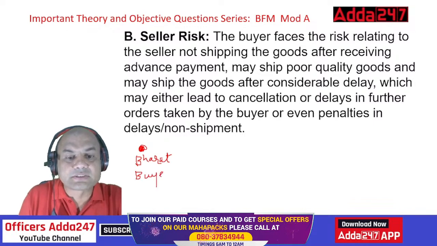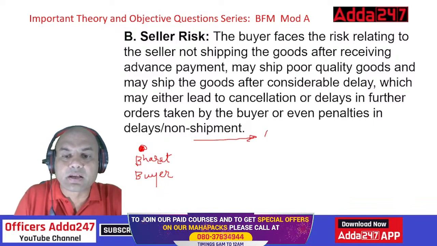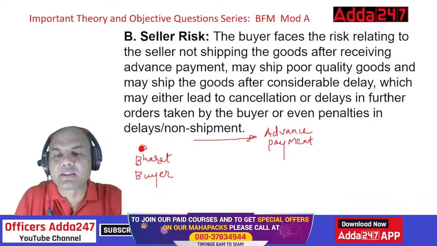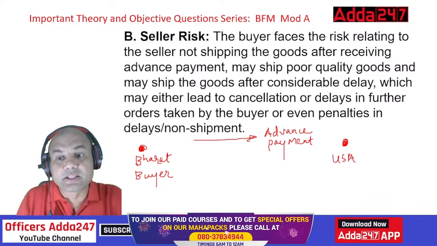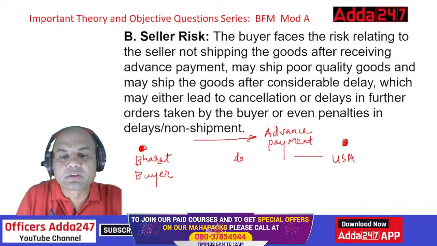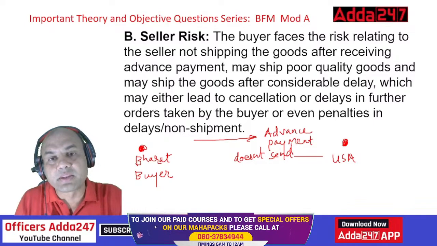If I send advance payment to somebody in, let's say, USA, this money is received by this person. Now there are three options. Number one, this person does not send the goods. Then also I am at risk because I have sent the money and not received the goods.